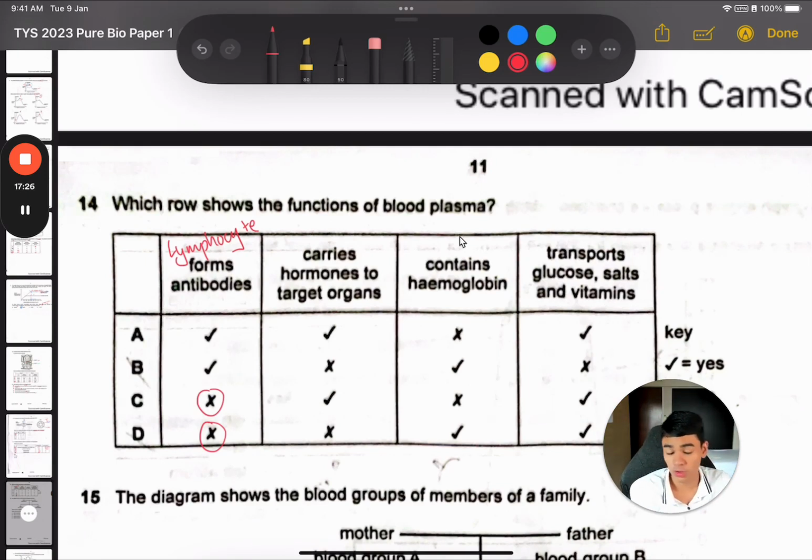Then carries hormones to target organs is true because that's how the endocrine system works, right? It's carried in the bloodstream. So it should be a tick. We can already see the answer must be C. Contains hemoglobin is no, because the hemoglobin is in red blood cells, not in the blood plasma. And the last one, transports glucose, salts, and vitamins. These are all dissolved substances in the blood plasma, so the answer is yes. So the answer has to be C.